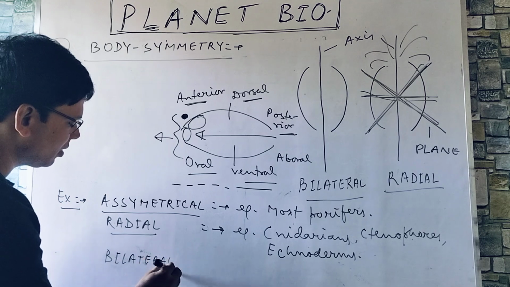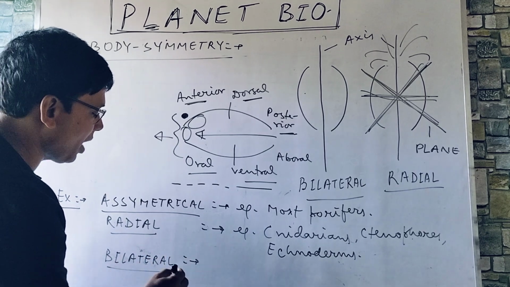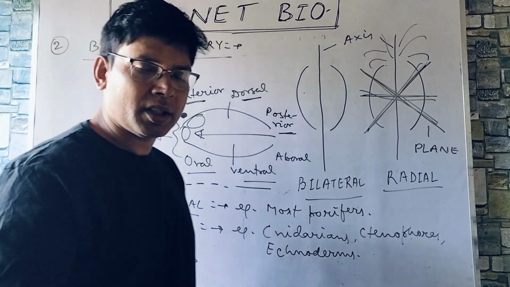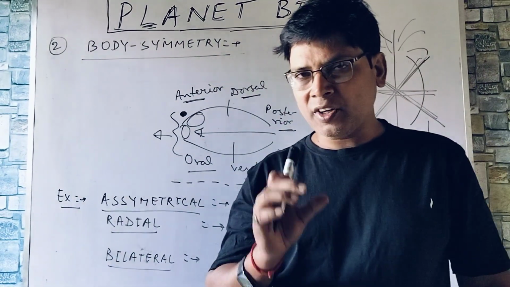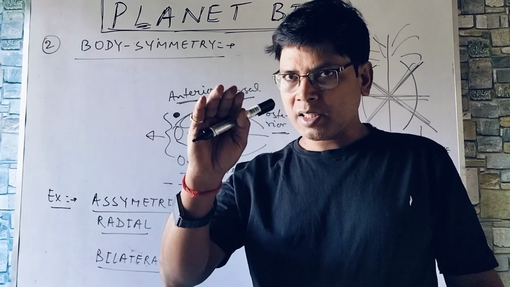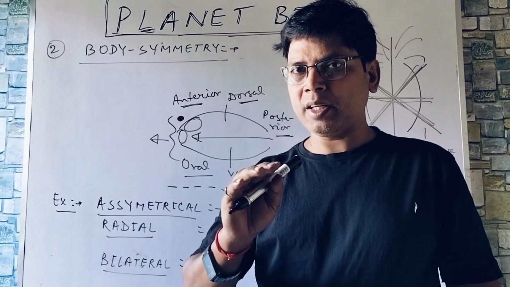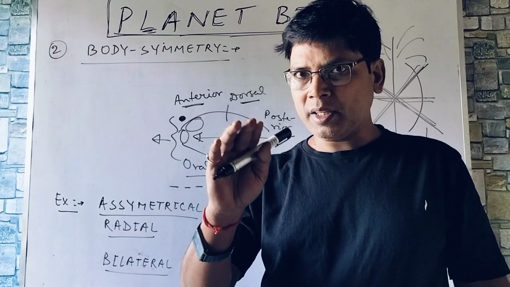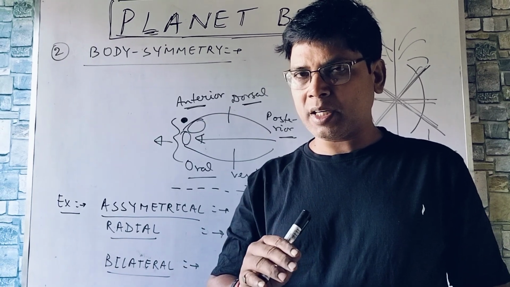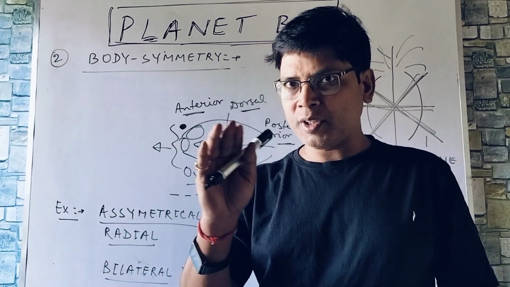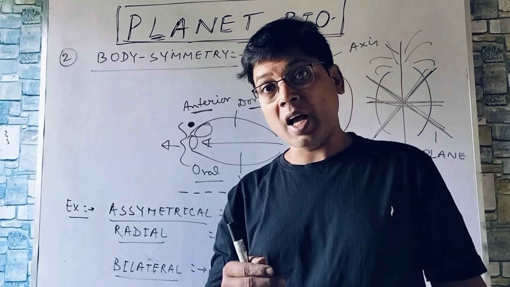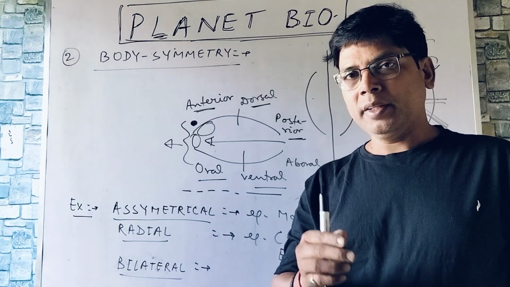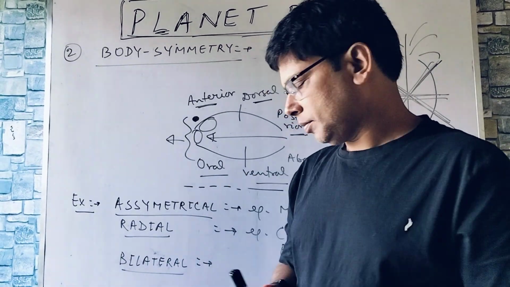Bilateral. And bilaterally symmetrical organisms first appeared in platyhelminthes, that is the flatworms category. Then aschelminthes, roundworms, then annelida, segmented worms, then arthropoda, animals with jointed legs, then mollusca, soft-bodied animals with shells, then echinoderms, larvae of echinoderms, then hemichordates and chordates.